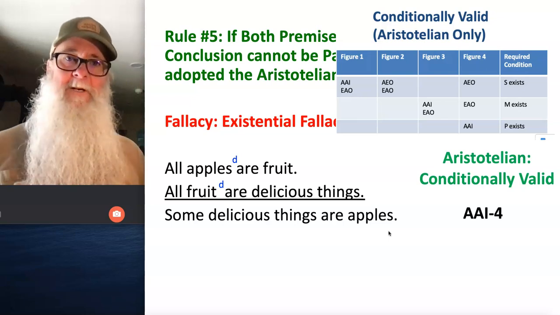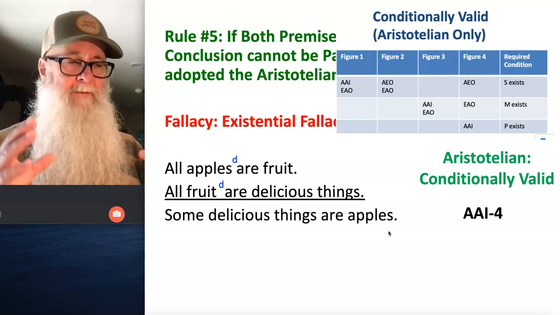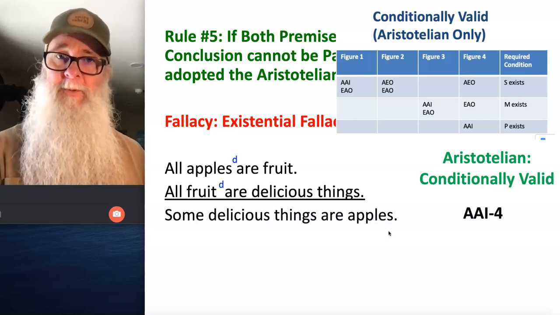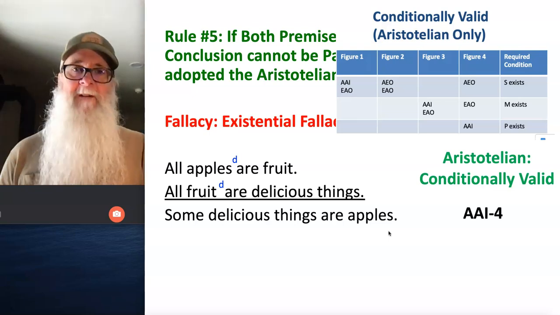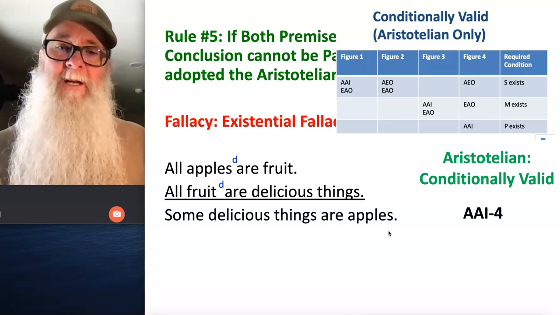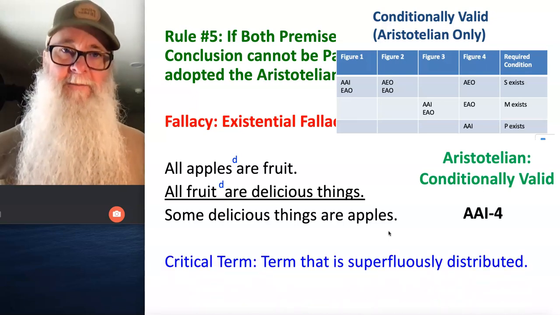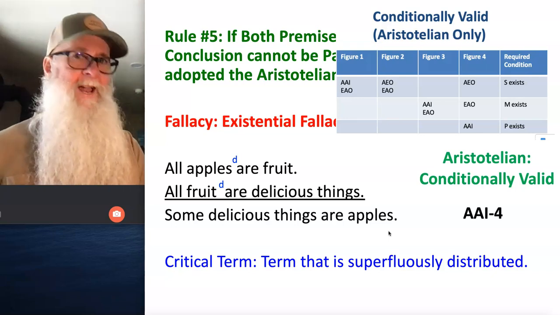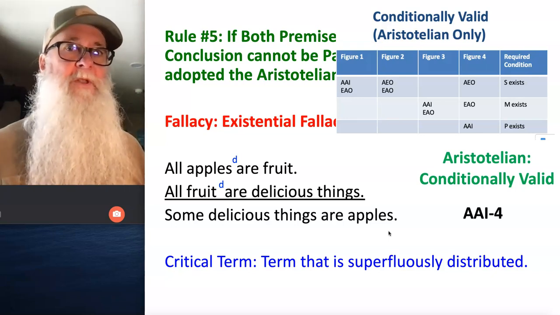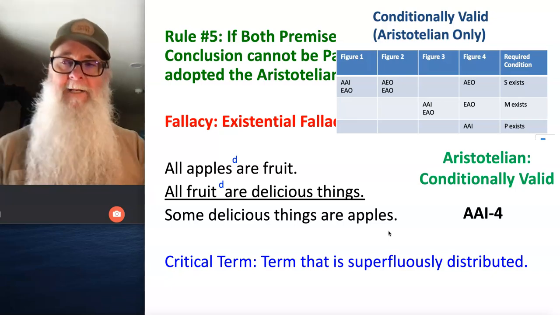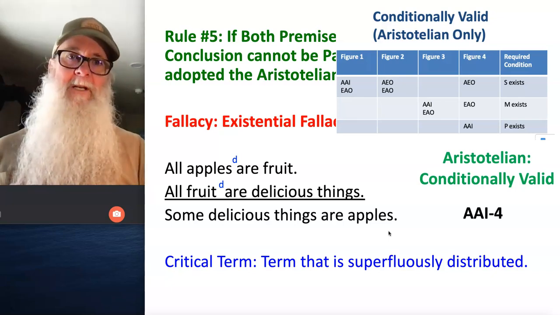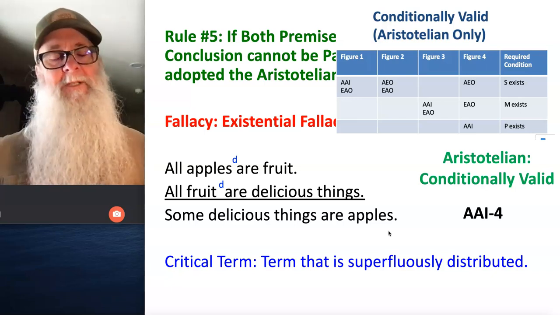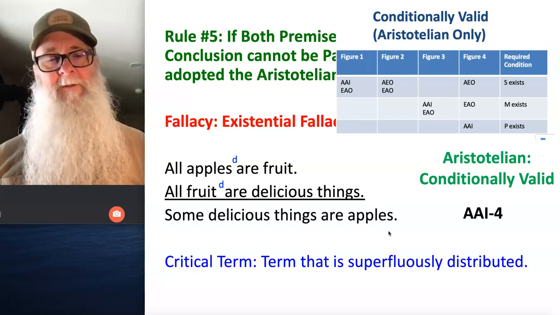So if I don't have my inventory of conditionally valid forms, and I can't determine what the required condition is or what the critical term is, I can find the term in the argument that is superfluously distributed. Okay, so here's a new fancy term for you. Superfluously. What does that mean? It means more than necessary. Okay? And in this case, it means you have a term in the argument that's distributed, and its distribution has no relevance whatsoever to the rules for categorical syllogisms.